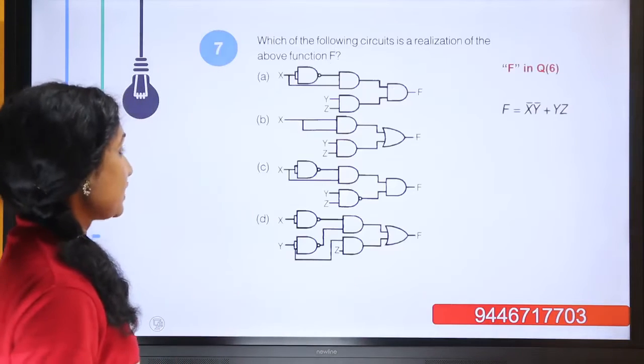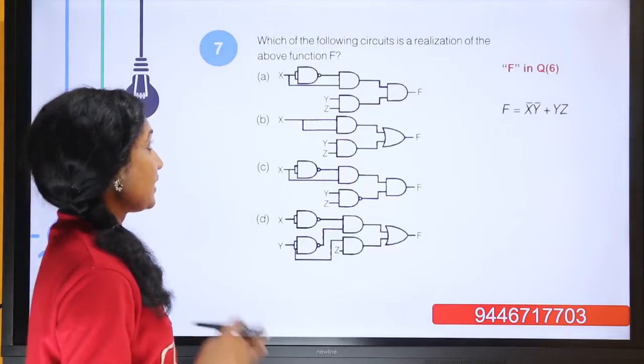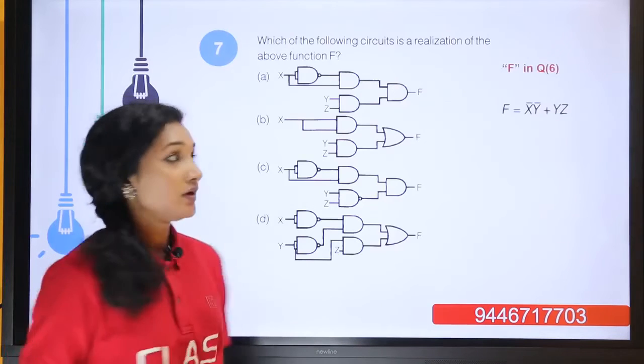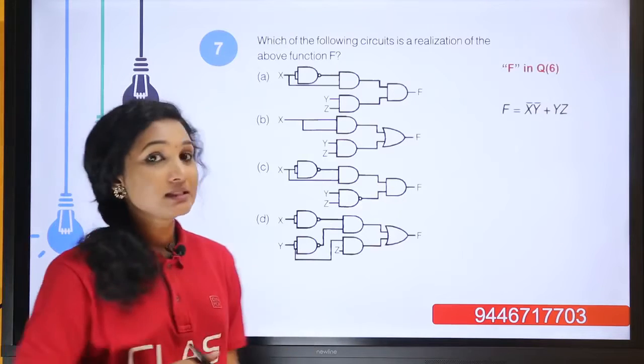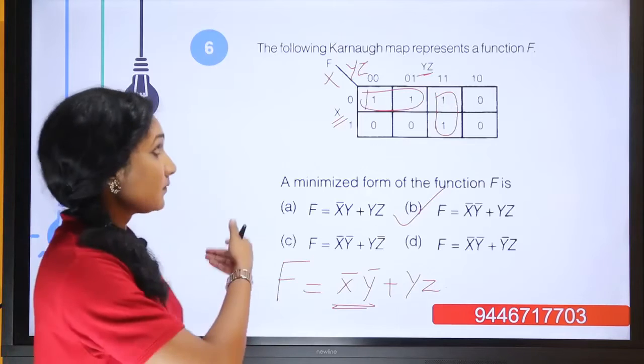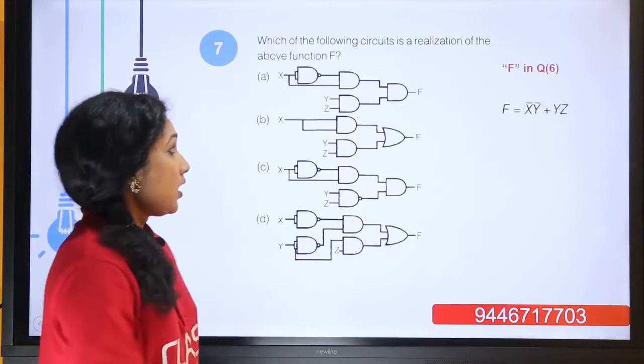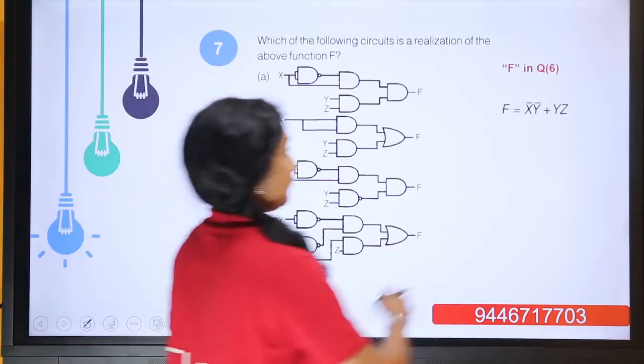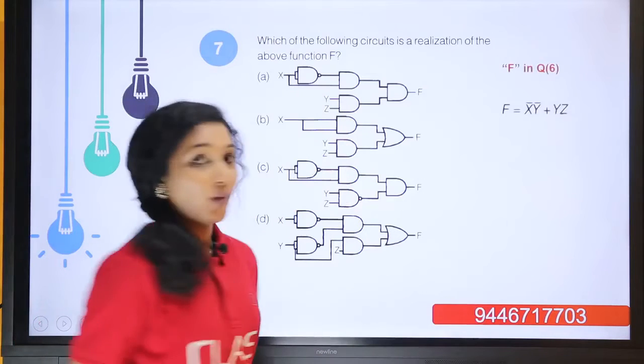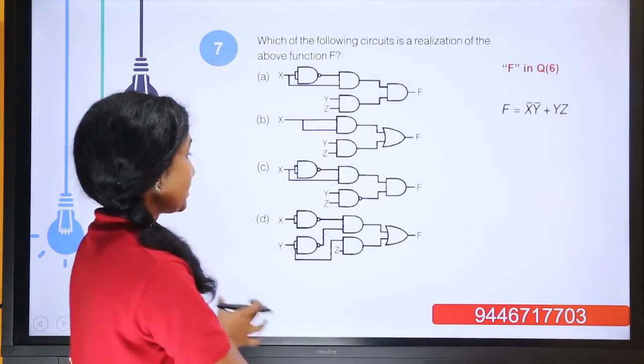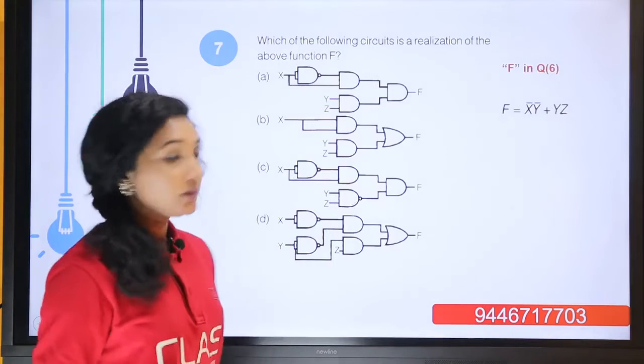Moving to the next question, which of the following circuits is a realization of the above function f? Which means the question is number 6. Here f equal to x bar y bar or yz. We have to find the realization using logic circuits.